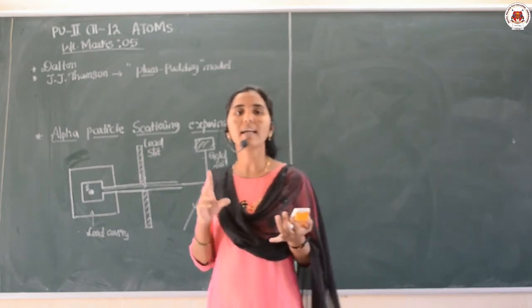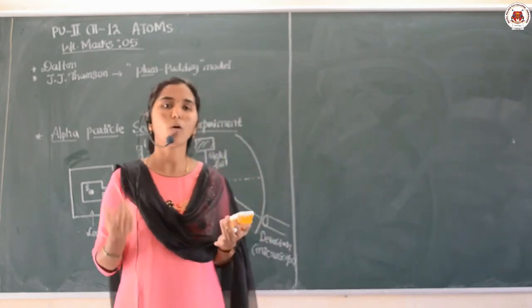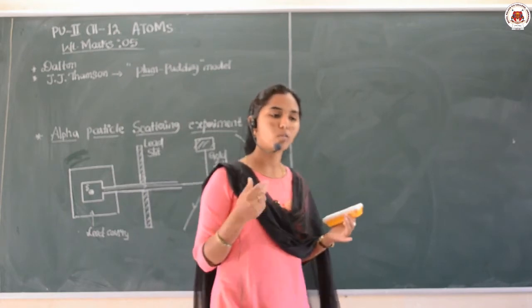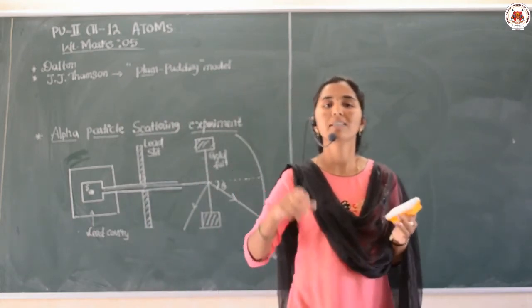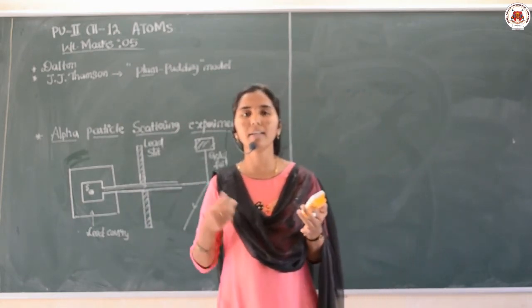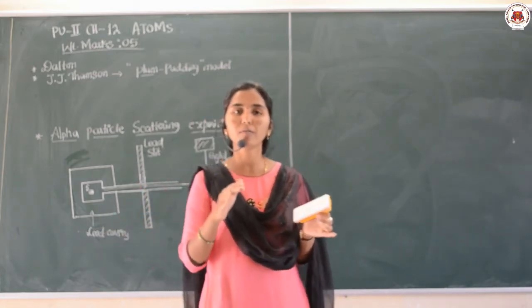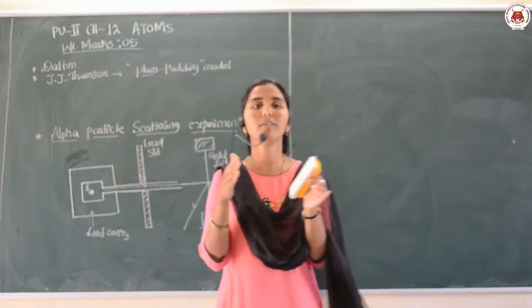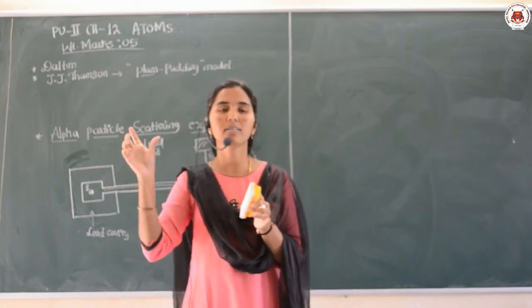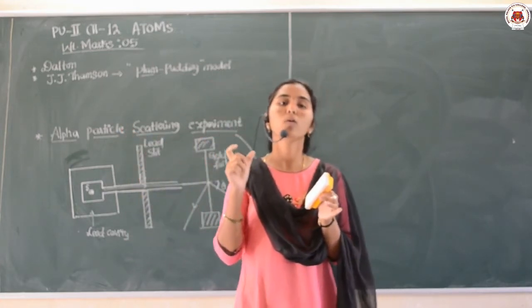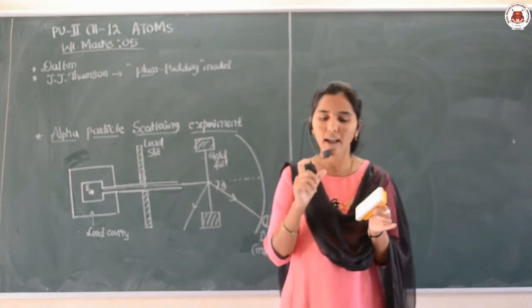Then that atomic model was again modified, because there we could not explain the spectrum of hydrogen and hydrogen-like atoms. Therefore, after the Rutherford nuclear atomic model, the scientist Niels Bohr introduced his atomic model.